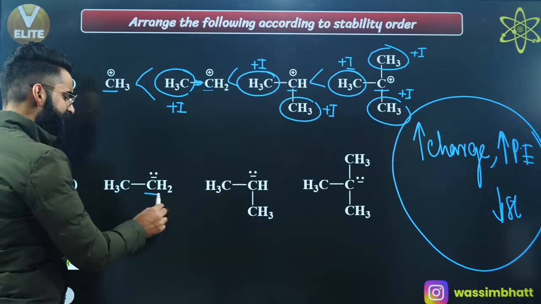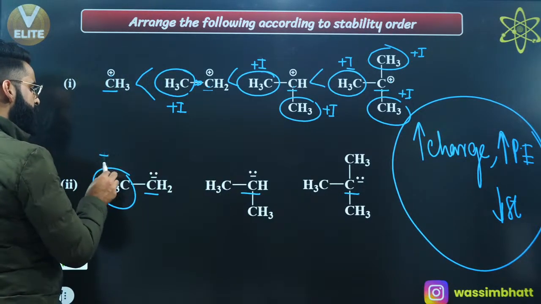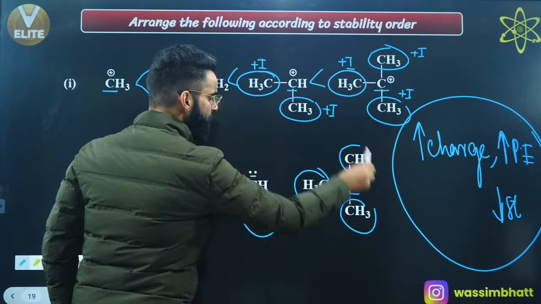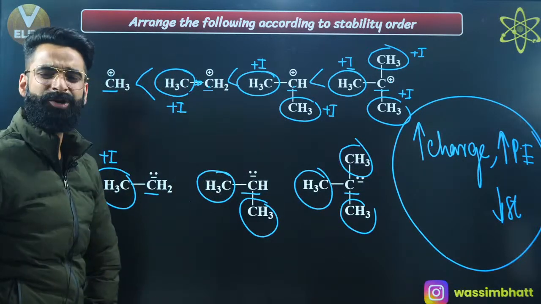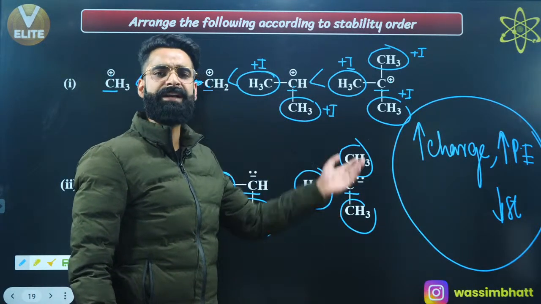Similarly, there's a carbon having negative charge, this carbon having negative charge, this carbon having negative charge, right? So this is a plus I showing group. You have got 2 plus I showing groups over here, and you have got 3 plus I showing groups over here, right? What are these plus I groups going to do? They are going to increase the electron density at the center, right? They are going to increase the electron density at the center.